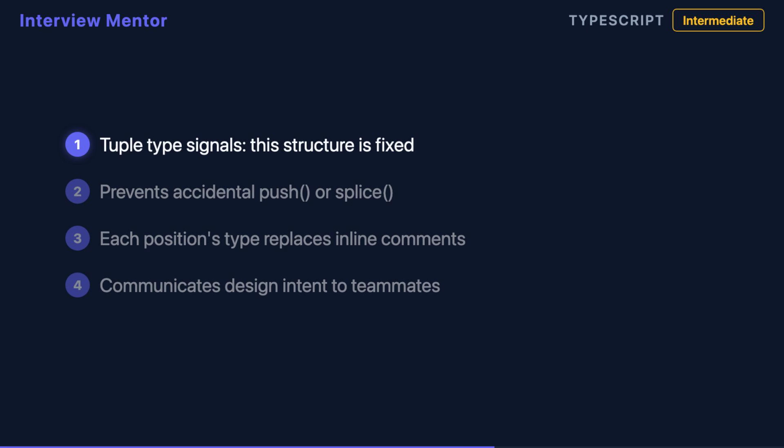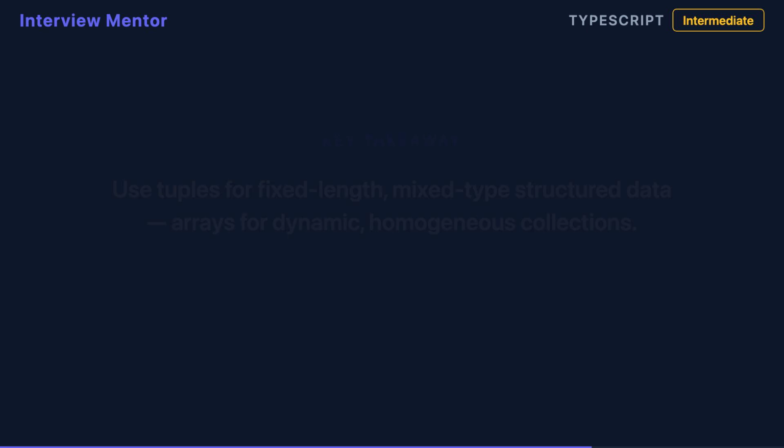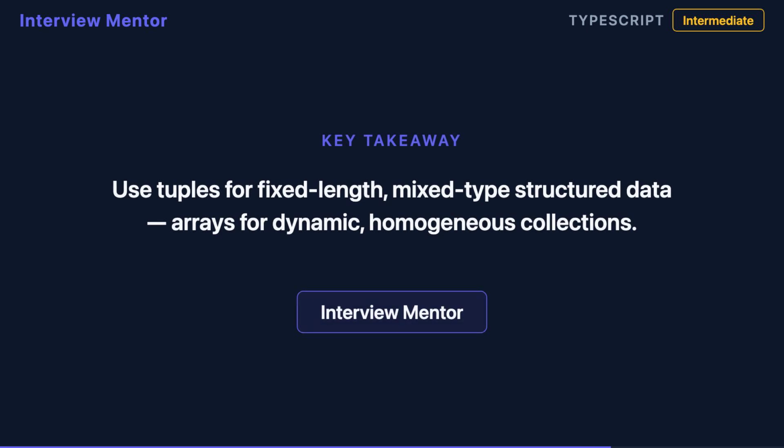It tells them, this structure is fixed. Don't push or splice. Even without a comment, the type signature itself communicates that this data has a specific, unchanging shape. Use tuples for fixed length, mixed type structured data, and leave arrays for dynamic, homogeneous collections.